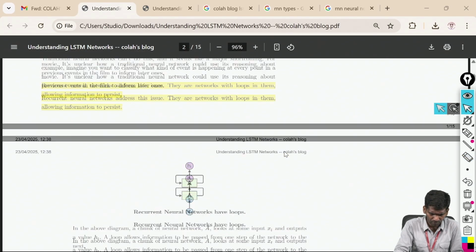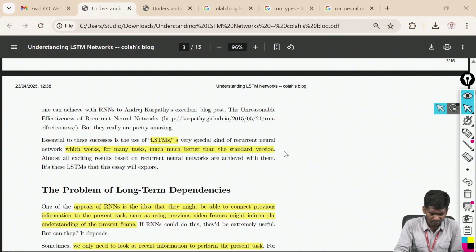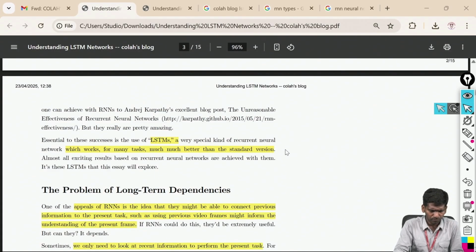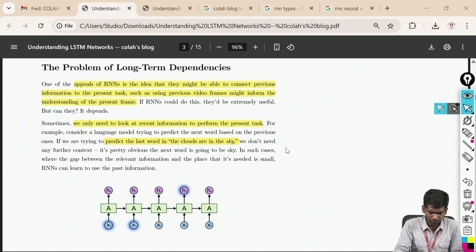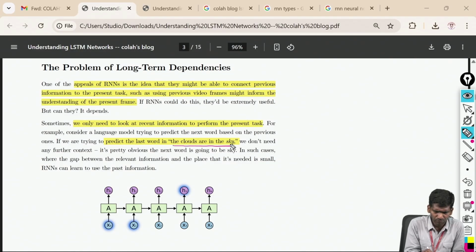Now if you look into this sentence, "the clouds are in the sky." If I want to predict the last word, you just read the sentence except the last one: "the clouds are in the..." What could you predict as the next word?